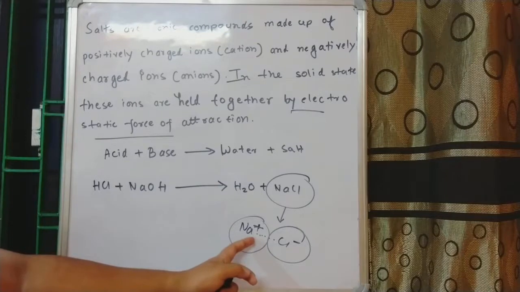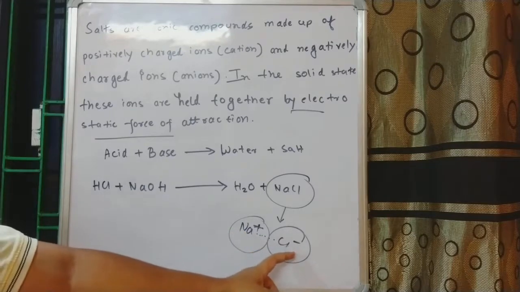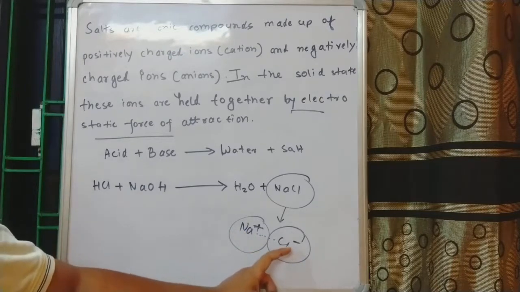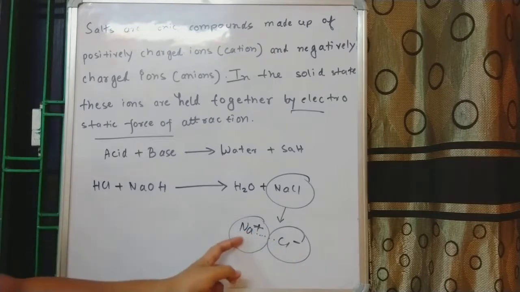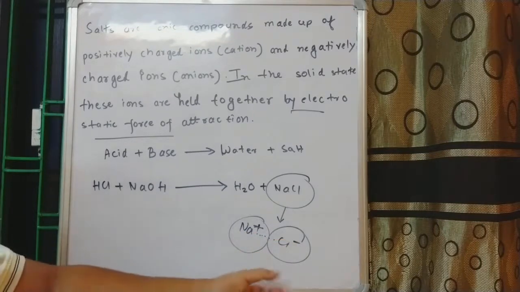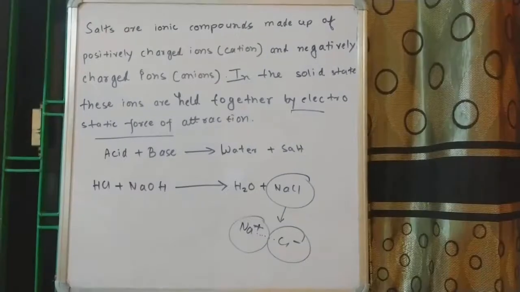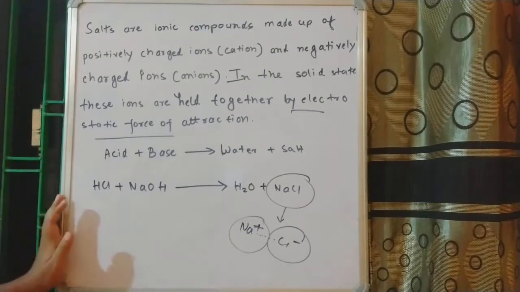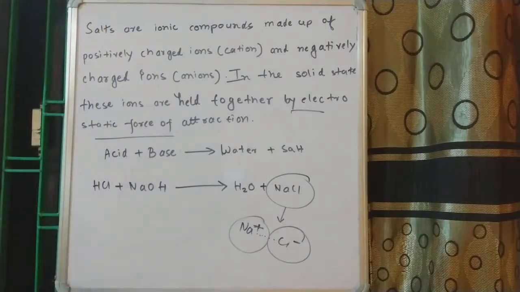So this positive symbol means there is a shortage of electrons, and that shortage is due to the electron being transferred to the chlorine, and this chlorine gains a negative charge. That is why I have written positive and negative. This positive means shortage of electrons, and this negative means excess of electrons. And since they are oppositely charged, there will be a strong electrostatic force of attraction between them. You can pause the video at this point and note down the whole definition, including this particular example as well.